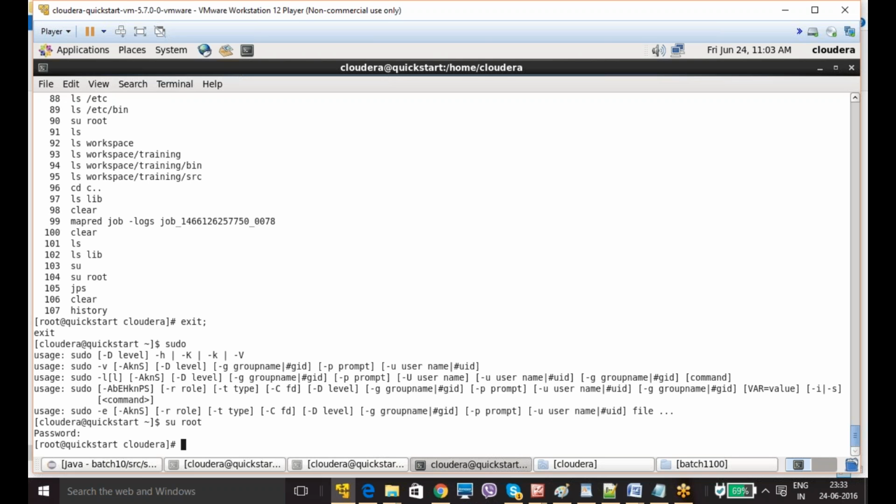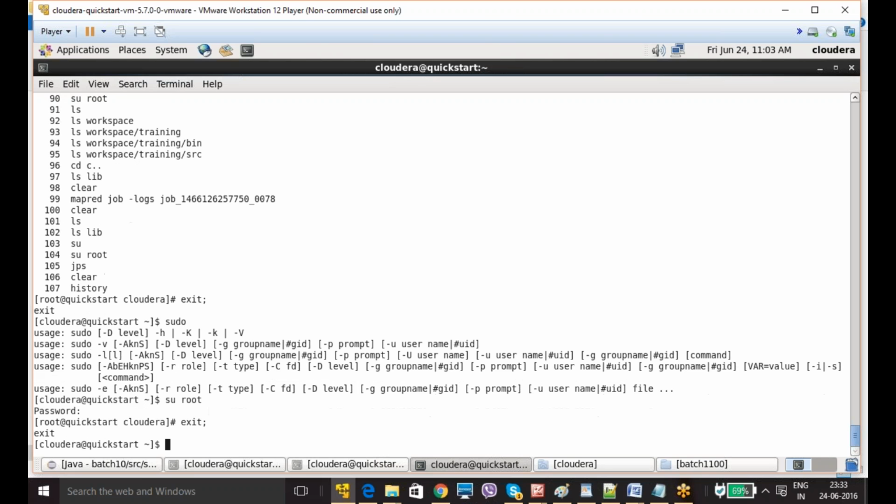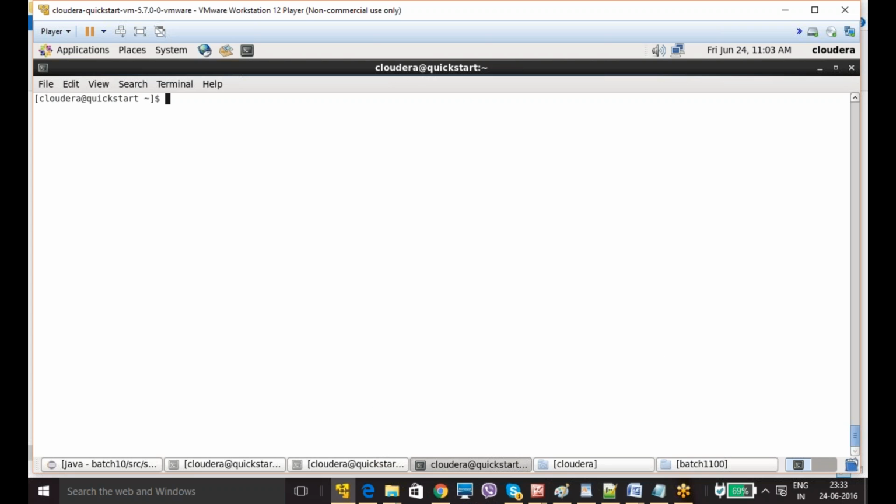Now, if you want to exit from the super user, you can give exit from the root. So you came out from there. Now I'm going to clear everything. Now I am going to create a directory in the Hadoop system. If you want to connect to Hadoop, you need to give hadoop space fs. FS is nothing but file system. Hadoop is the keyword. Without giving hadoop, you cannot connect to that.